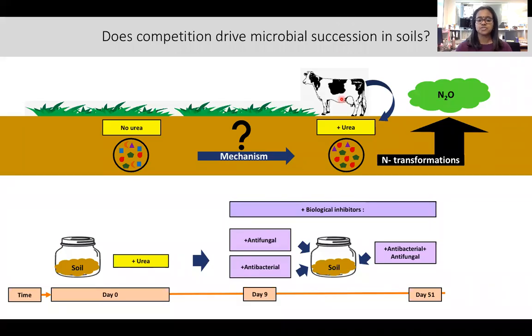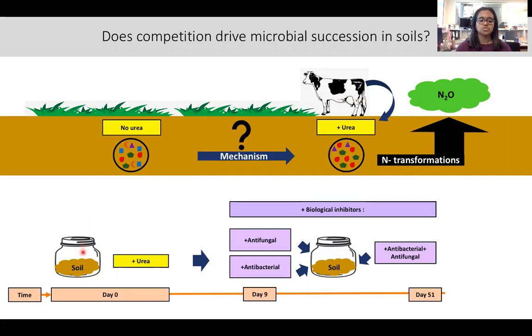In agricultural systems, animal urine is the main contributor of nitrous oxide emissions. The production and consumption of this gas is regulated by microbial communities through nitrogen transformations. In soils exposed to urea, a community succession is triggered, driven by the replacement of organisms. However, the mechanisms driving these replacements are unknown.